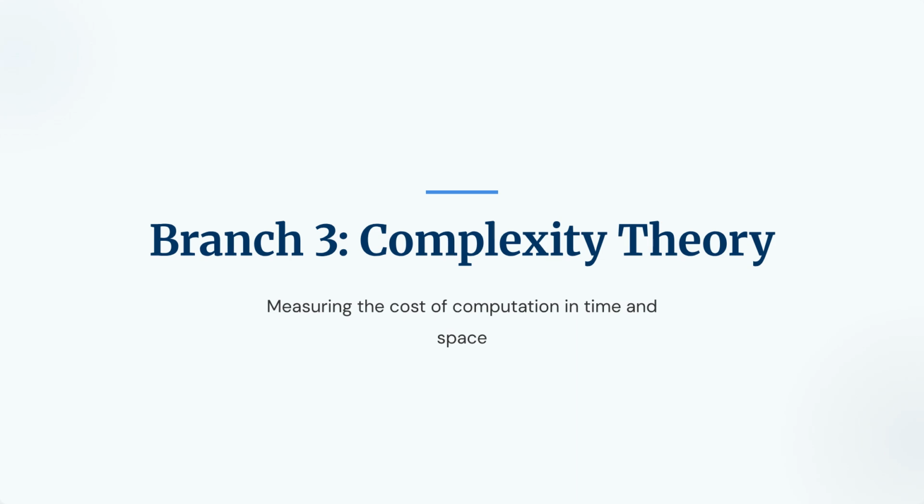Branch 3. Complexity Theory. Finally, we have Complexity Theory. This branch is all about the cost of computation, specifically time and space. We know some problems are solvable, but are they practical to solve? Complexity theory helps us distinguish between problems that take seconds and those that would take billions of years to finish.